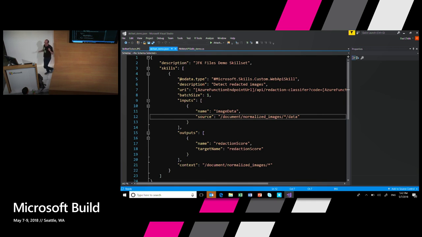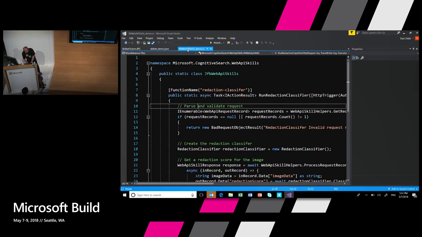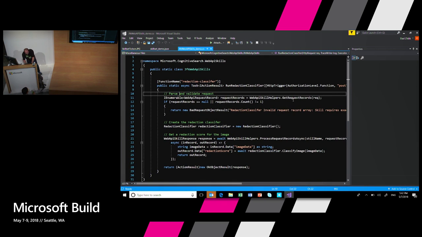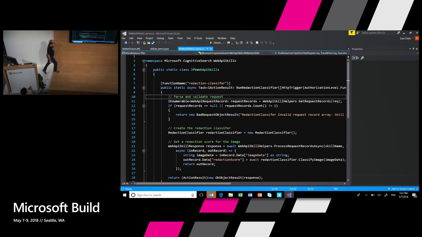So this is how I, within my skill set, manually annotated the JSON object, because right now you cannot create a custom skill in the portal. You actually need to go to the SDK to add this custom redaction skill. And the actual Azure function that I call is also about 20-something lines of code. It parses the request, creates a redaction classifier, and calls it. It delivers the image, waits for a redaction score, and then returns it as part of the flow. So yes, I needed some smart data scientists to build this thing, using some Python package, something, something, which I actually know nothing about.